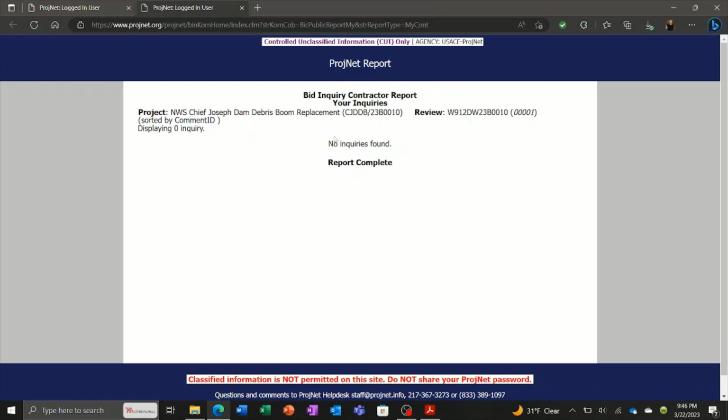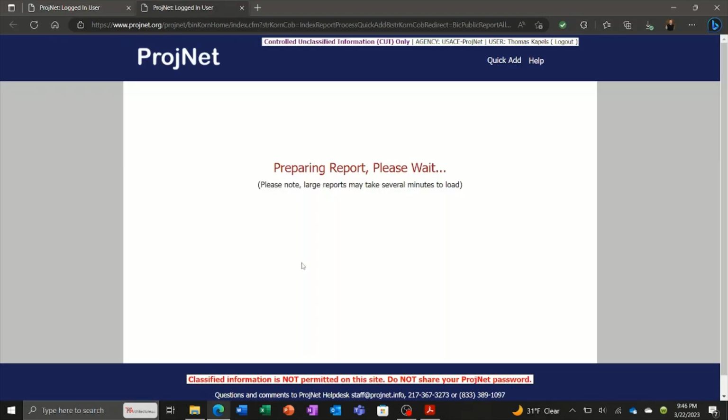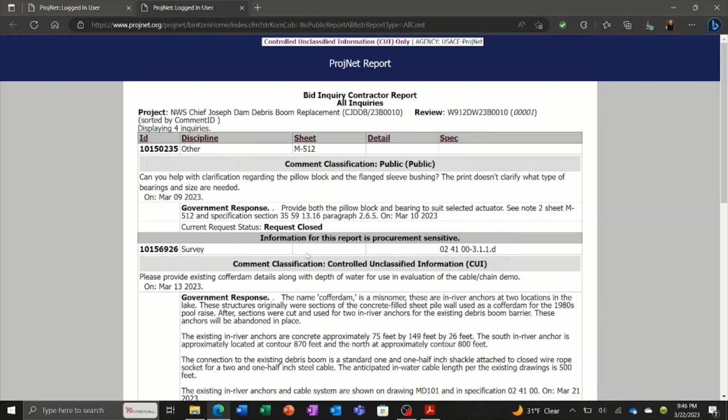But when you sign in underneath your profile or your email address, all these bidder inquiries that were submitted underneath your name will be generated here underneath this report. The one that's probably more useful is the view all inquiries, because it's not just you bidding on a project, it may be multiple teams, and this report will generate all the comments that are being submitted underneath the project.